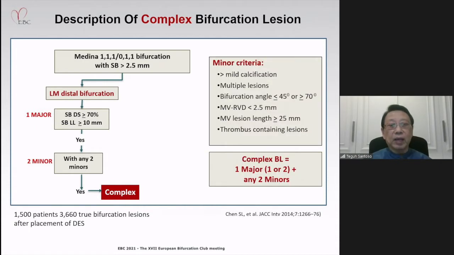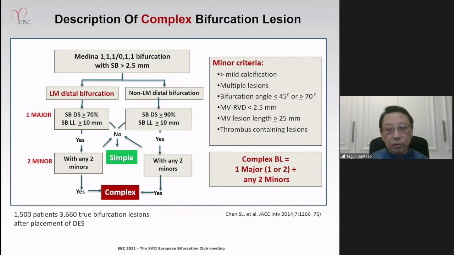and the presence of two minor criteria, which may include more than mild calcification, multiple lesions, bifurcation angle of less than 45 or more than 70 degrees, main vessel reference diameter of less than 2.5 mm, main vessel lesion length of more than 25 mm, and thrombus-containing lesions. So again, a complex bifurcation lesion is the presence of one major plus any two minor criteria.